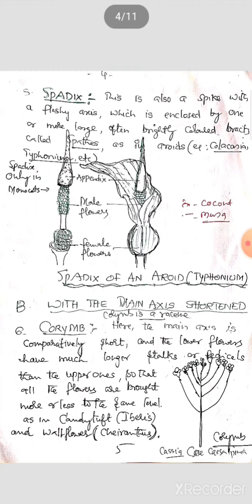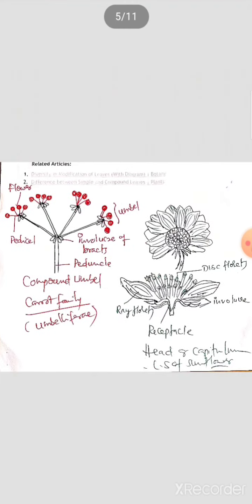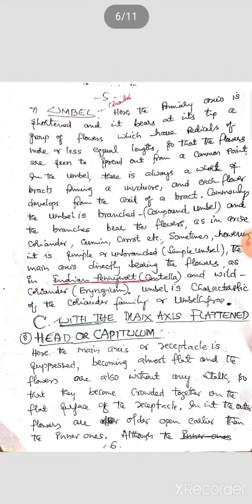These pedicelled flowers are not arranged from a common point. They are arranged at different points. Even though the lower flowers have longer stalks than the upper ones, they show a common or same level appearance. You can see this in Iberis, Cassia, wallflower. These are examples of the corymb type of inflorescence.